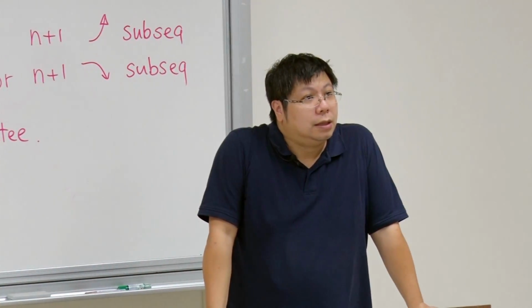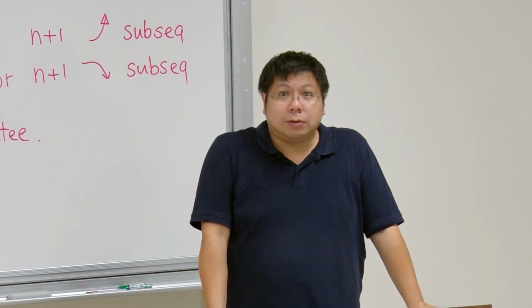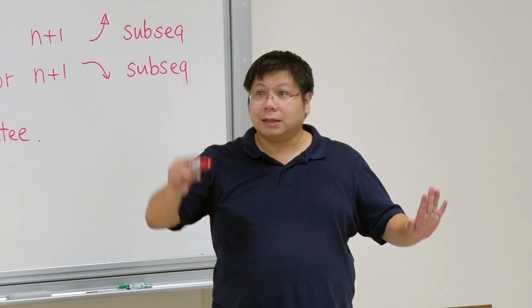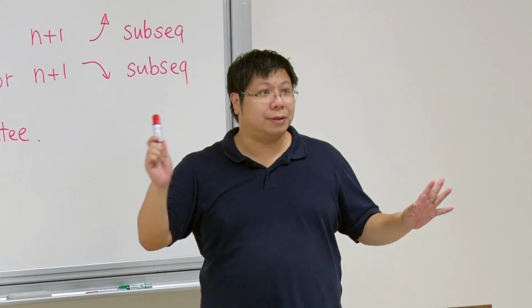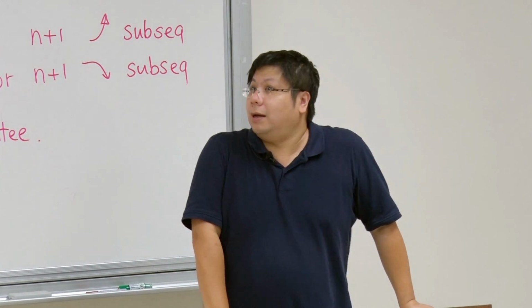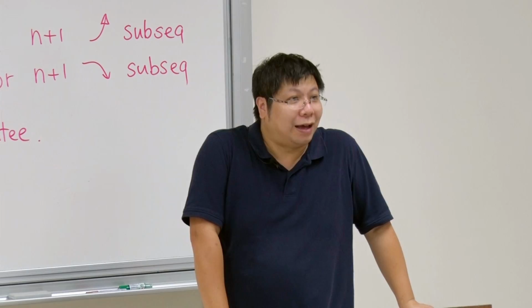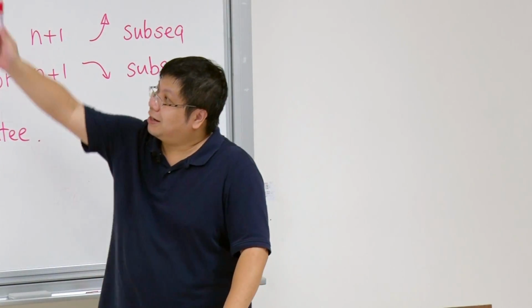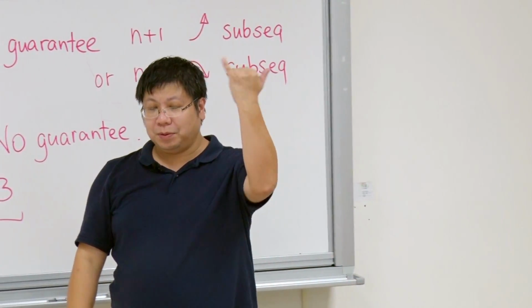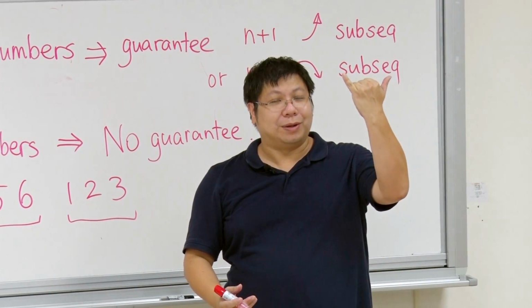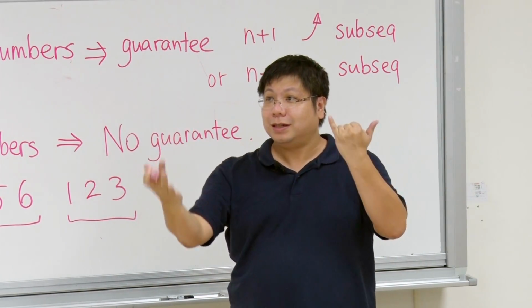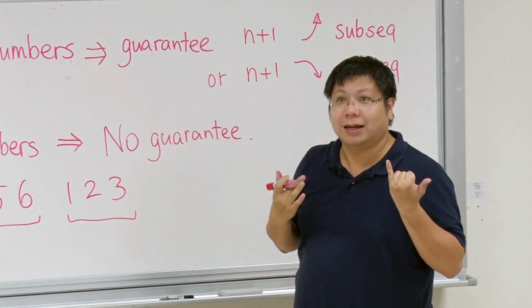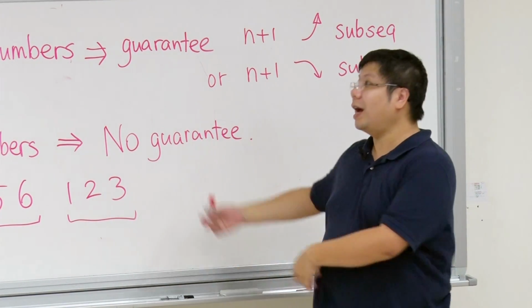So you don't see an increasing or decreasing subsequence of length n plus 1. Very strict. With n squared numbers, no guarantee. With n squared plus 1 numbers, suddenly, no matter how you arrange them, it guarantees. So this is another amazing result. It's just like the 6 people problem: 6 people guarantees, 5 people no guarantee. So it's very, very tight. Okay, how do we prove this?